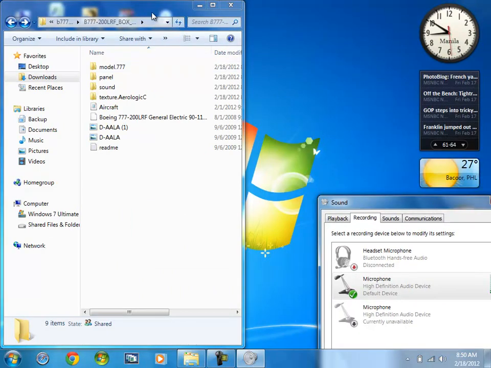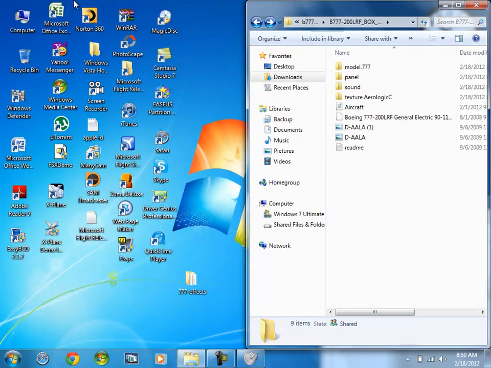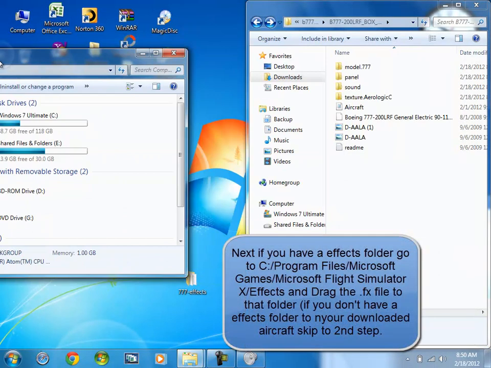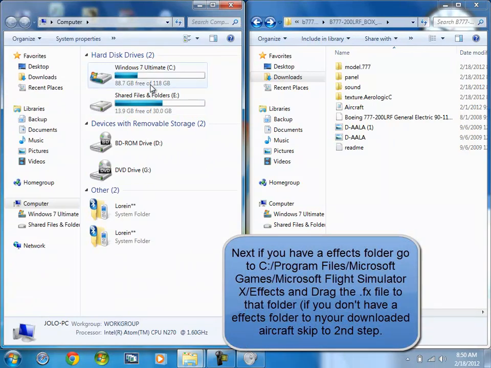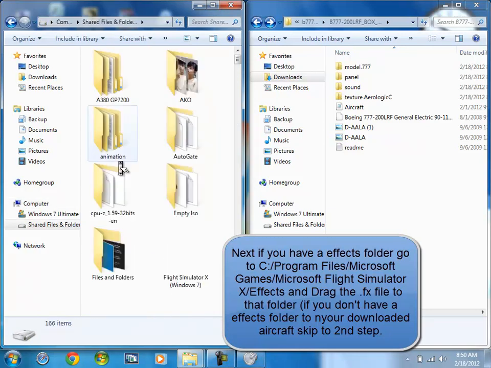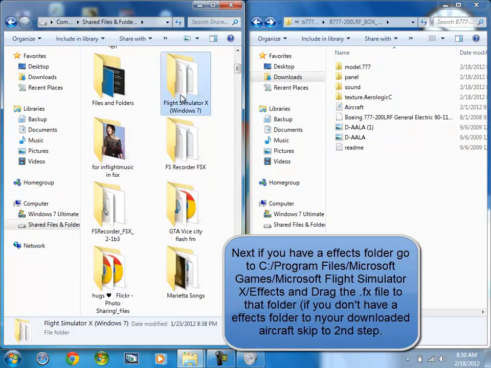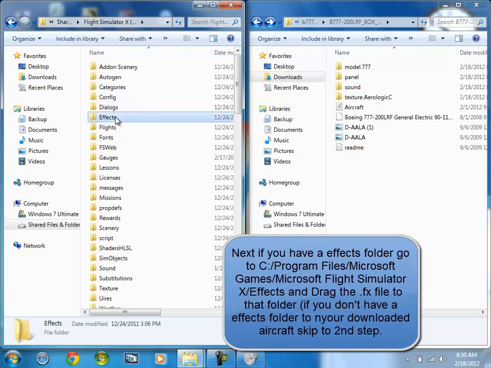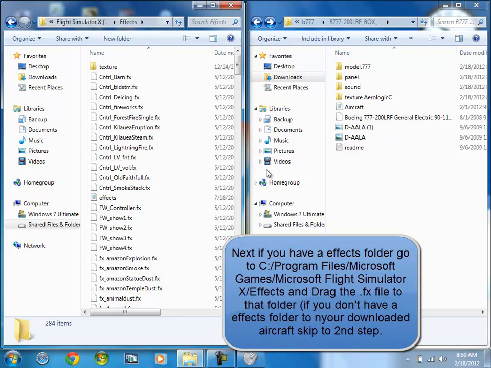Okay, so go to your computer, C, go to Program Files, Microsoft Flight Simulator X. But I have it on the external hard drive, so I'm going to go to E, to FSX, Windows 7. First drag the effects here.